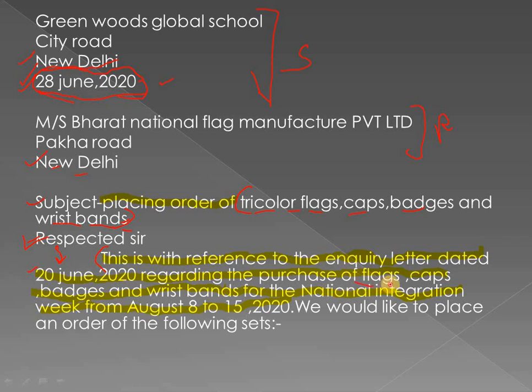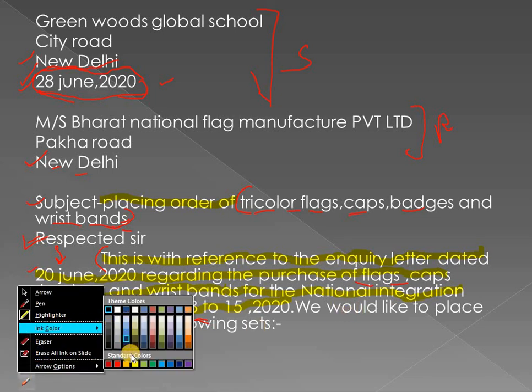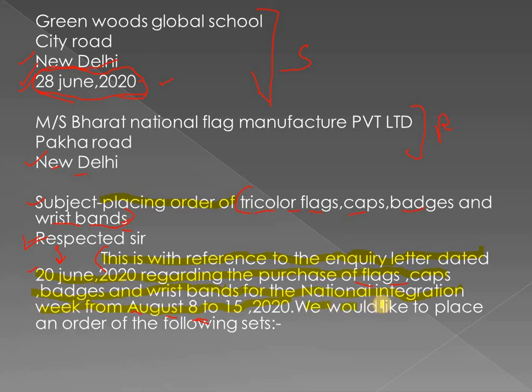Regarding the purchase of, as I told you, in that blank space you will write the name of the items which is given in the question. In the question we have flags, caps, badges, wristbands for the National Integration Week, and you can also add some other information, like it will start from August 8 to 15, 2020. And another common line we talked about was: we would like to place an order of the following set.